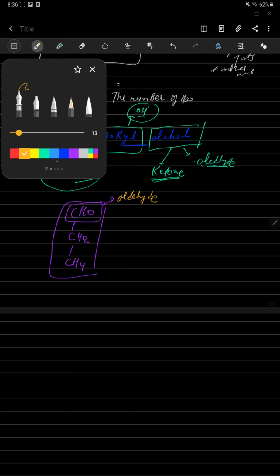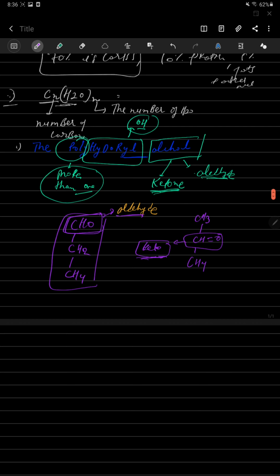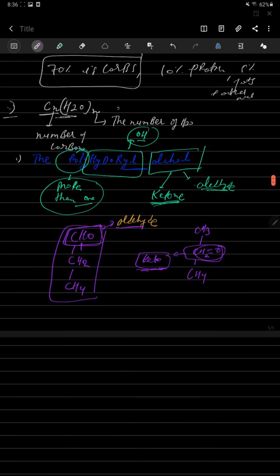And if I write keto acid, we understand that it has a keto group in this compound. So the aldehyde group is present on one carbon and the keto group is present on two carbon, but they both are hydroxy.